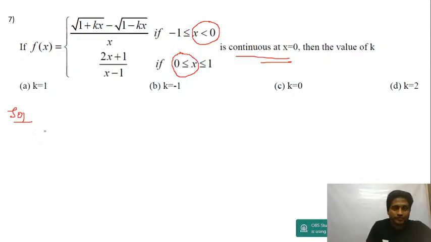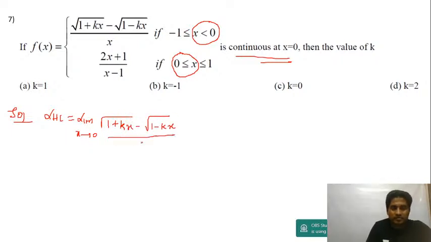So let's do one by one. Left hand limit is equal to limit x tending to 0 of root of 1 plus kx minus root of 1 minus kx, divided by x. Now if x is tending to 0, I'll get this as 0 by 0 form. You get 1 minus 1 upon 0. So let us use L'Hopital's rule.